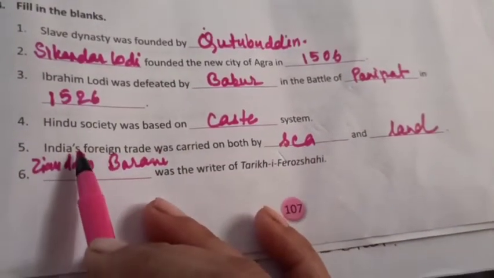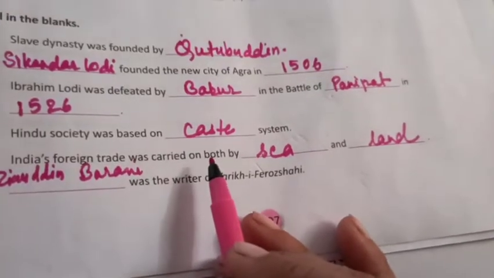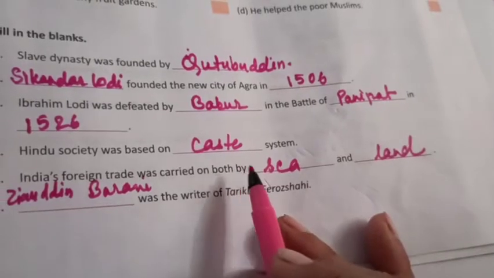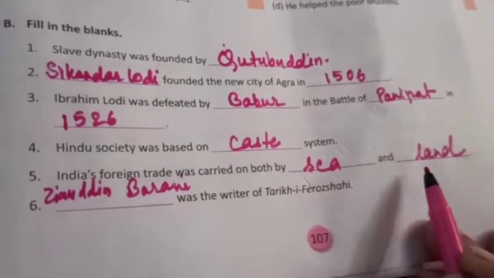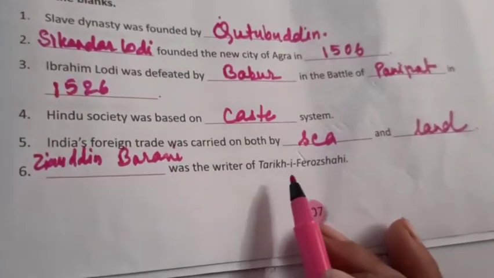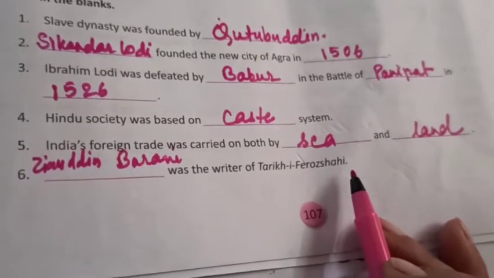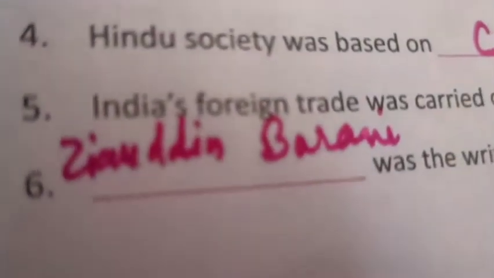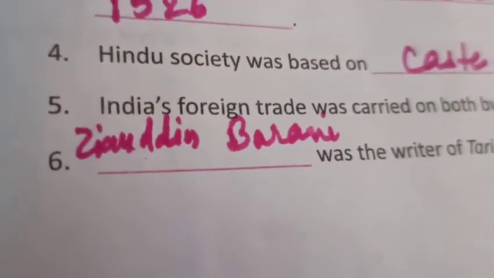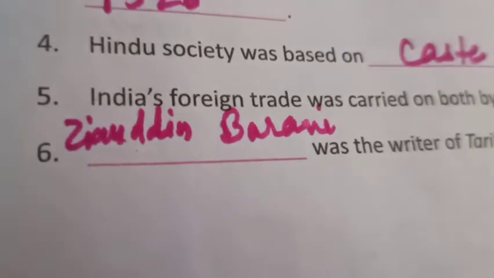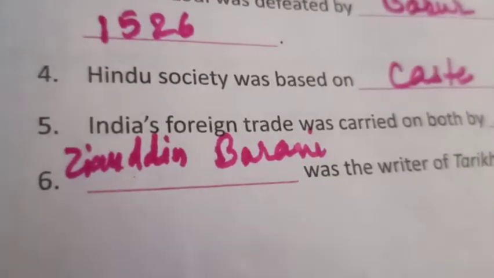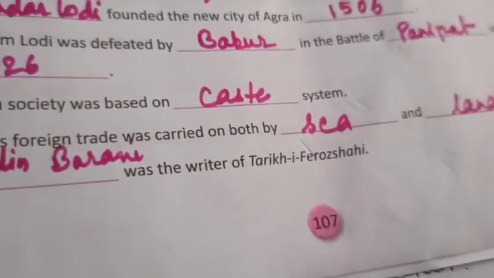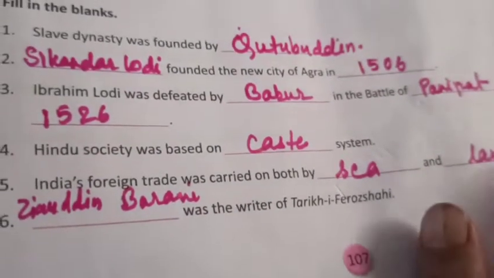India's foreign trade was carried on both by dash and dash. It was by sea and land. The last one is dash was the writer of Tarikh-e-Firoz Shahi. It was Ziauddin. Here the writing is blur. You can see here Ziauddin Barani. Ziauddin Barani was the writer of Tarikh-e-Firoz Shahi.